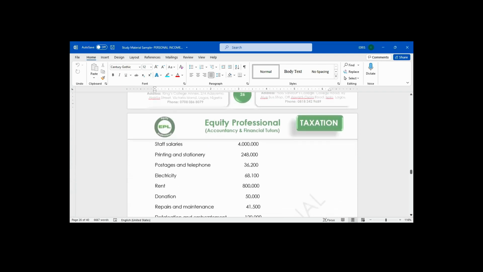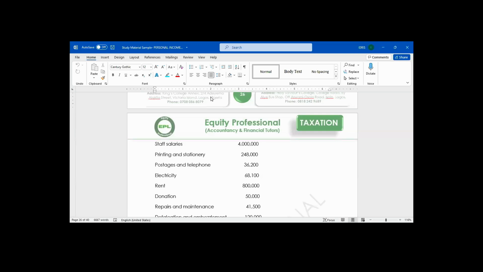First expense we have is staff salary. Allow or disallow? Allowed. Printing and stationery, allow or disallow? Allow.